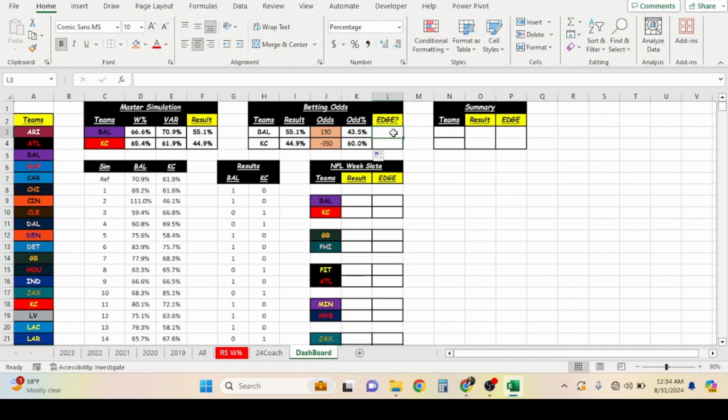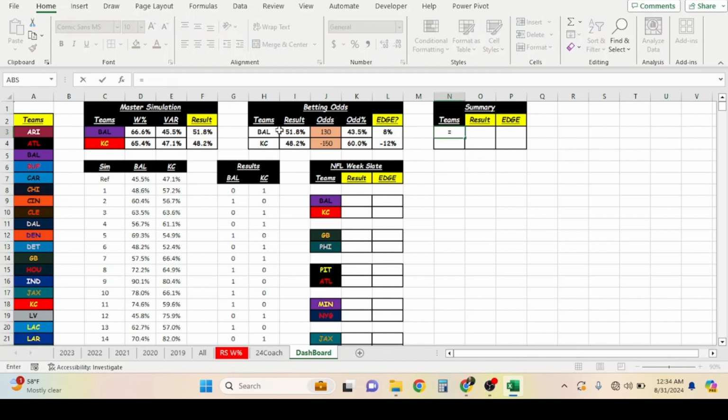Now, how do we figure out if we have the edge? Simply take our results, our odds, and figure out the difference from the market, and this is what we have. So we have an actual edge for the Baltimore Ravens in this game. It's telling us that our edge of 51.8%, you can see that in both places, means we predict that they're going to win as the underdog, which is better than the market, and it's an 8% edge in that specific game.